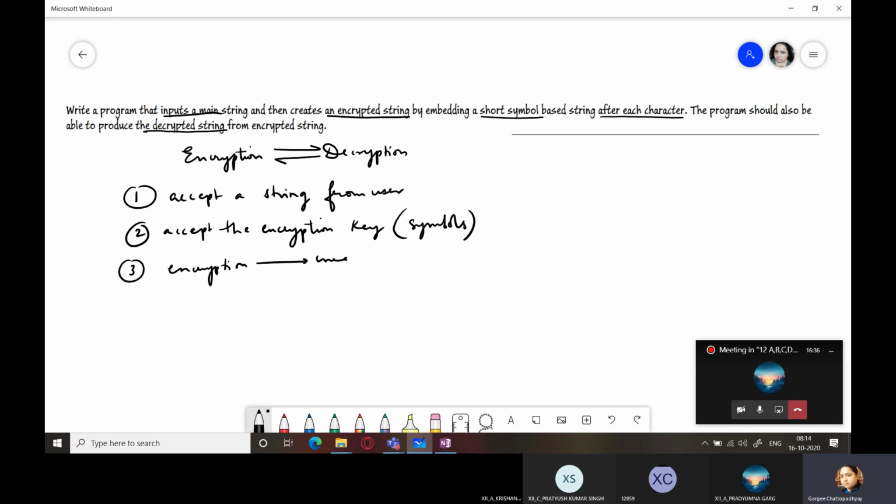and create a new string which is encrypted. And the fourth option is decryption. You have to generate the original string from the new string. Are the steps clear to everyone? This is what you have to do, right?